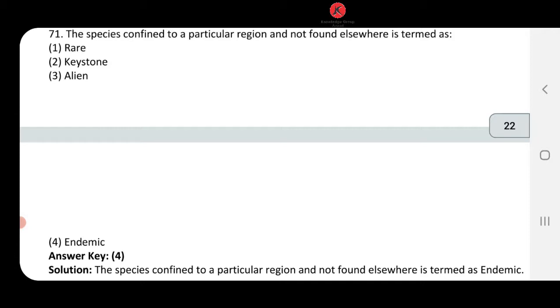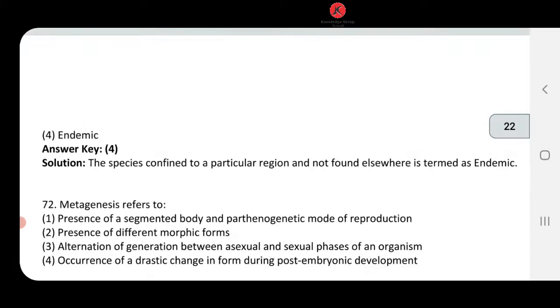It is endemic species. Yes, we know endemism. What is endemism? The species that is present in a particular region only, and that species region is confined to that part. It is not present anywhere else in the world. So that is what I mean by endemic species. So 71, answer number 4, endemic is going to come.